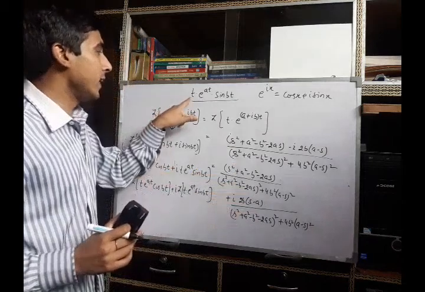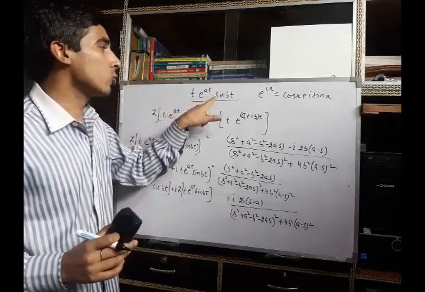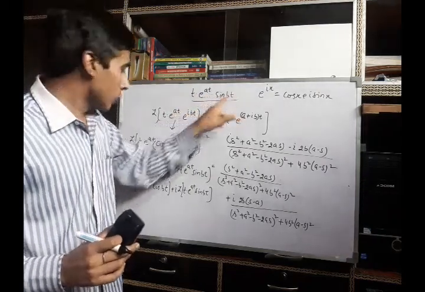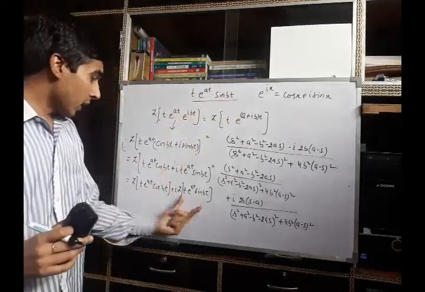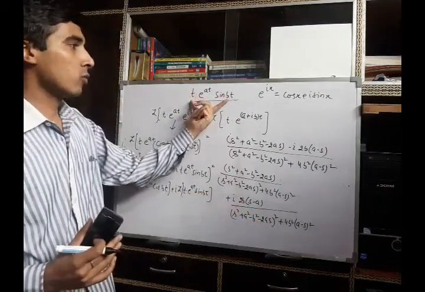Now we have to find the Laplace transform of t into e raised to power at into sin bt. So you see, when we compare the imaginary part with the imaginary part, you will get the Laplace transform of this.